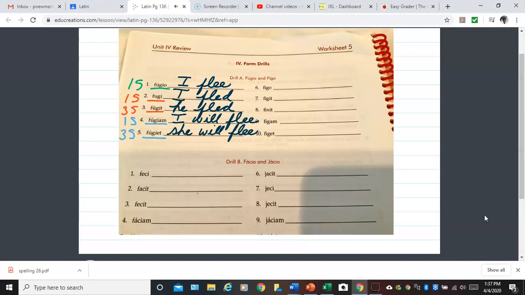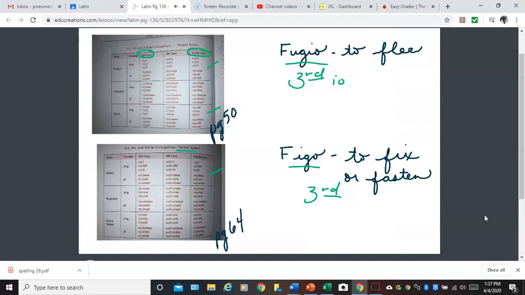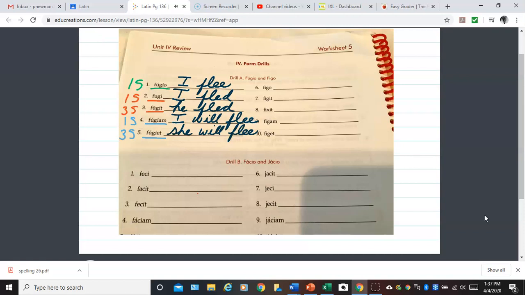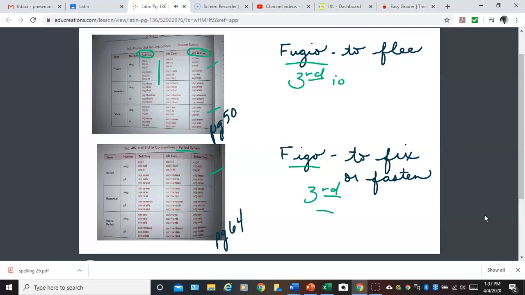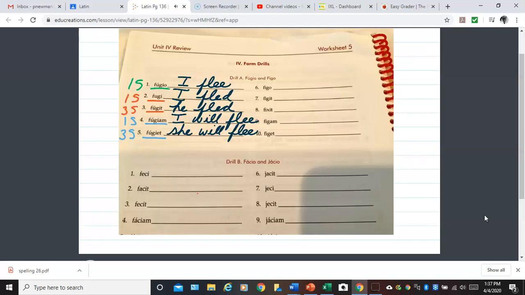Okay, and we're going to do all the preliminary work for figo as well. Remember now, you can refer back. Figo is a third conjugation verb, and so we are going to be working from this column right here. Figo, let's go work down and call out the tenses and then the person. So figo, we know is, and if you don't know, you can look back, present tense. Fugit is also present tense.